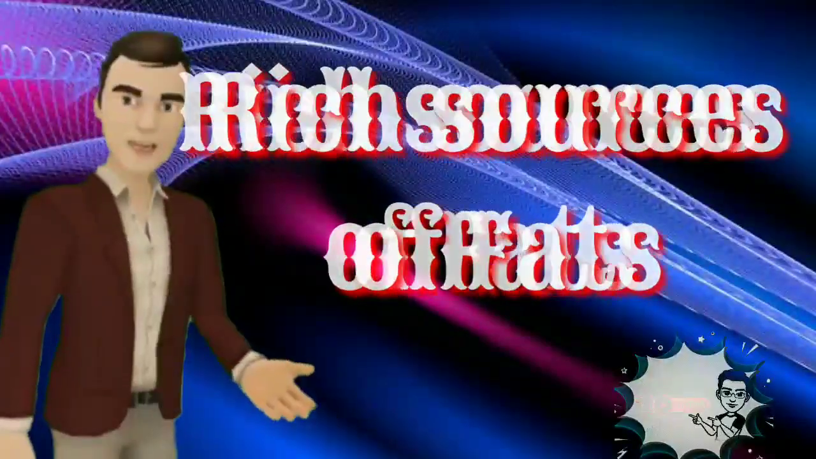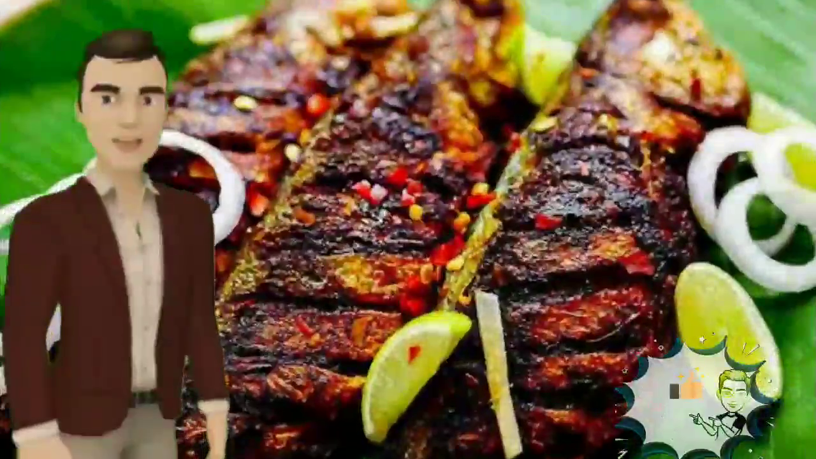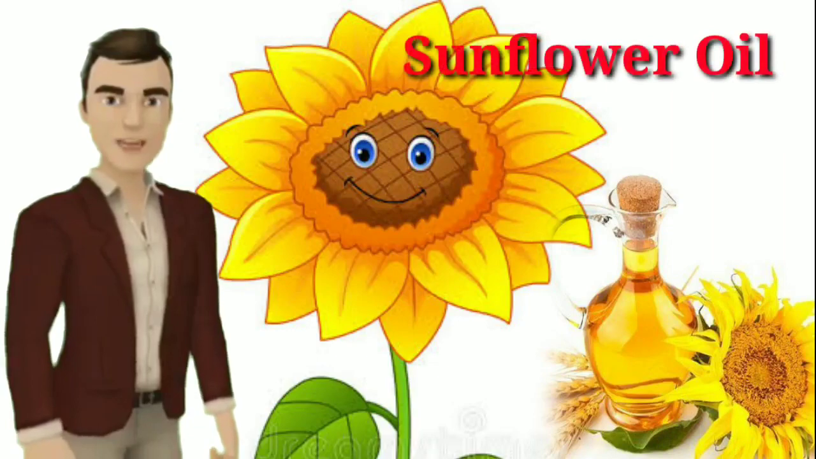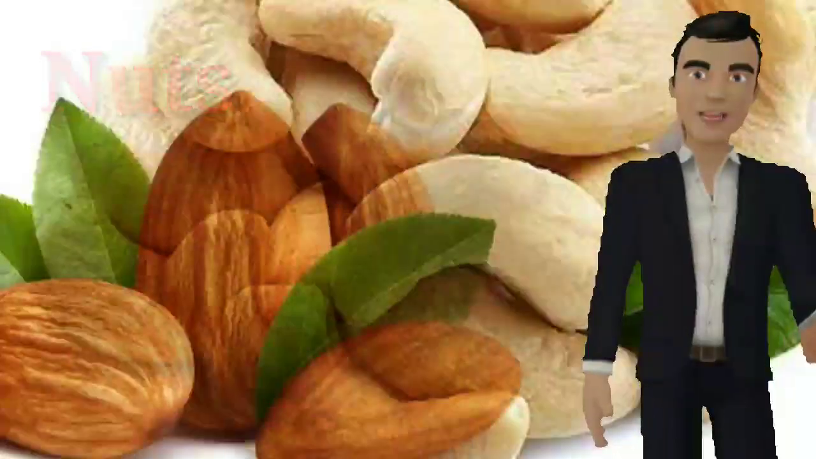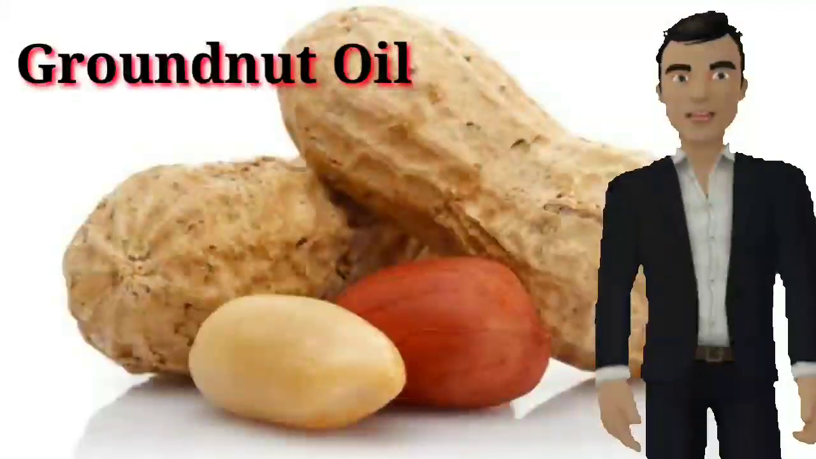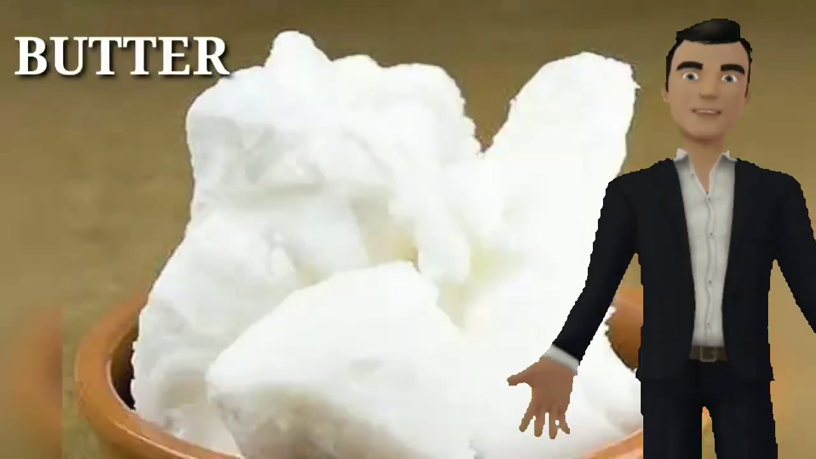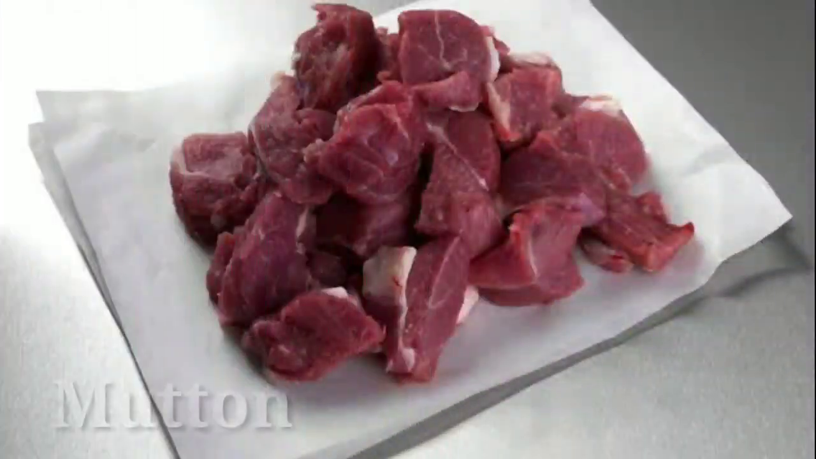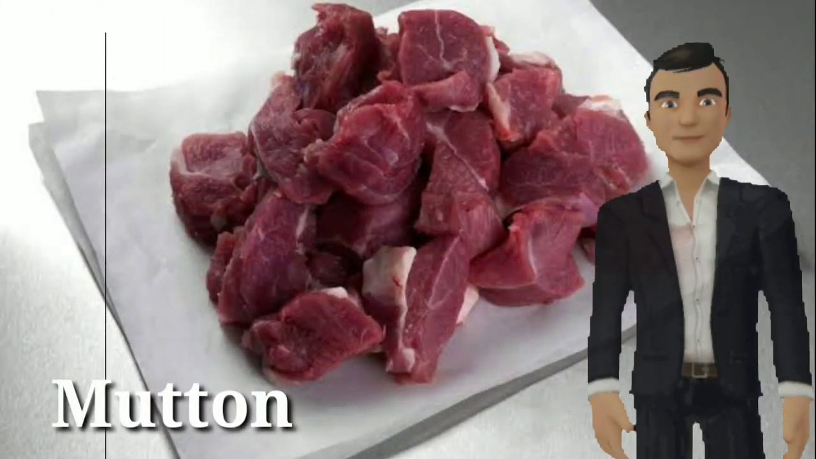Next we will find out the rich sources of fats. Fat is present in fish, soybean oil, sunflower oil, coconut oil, and in nuts, and also in groundnut oil, butter, and ghee, and also in mutton. So these are all the rich sources of fats.